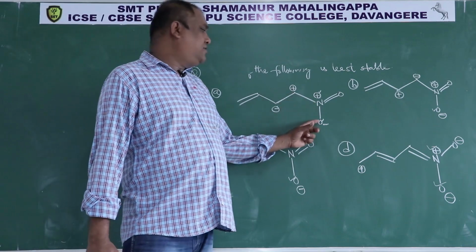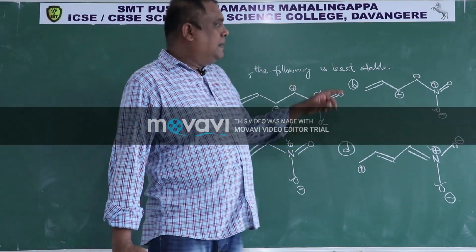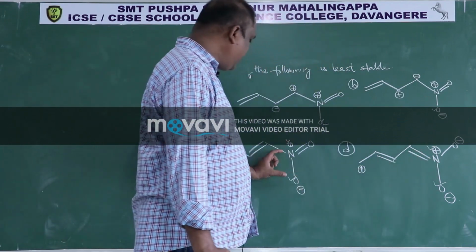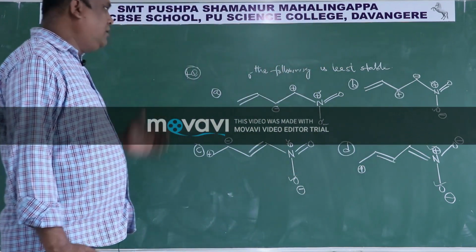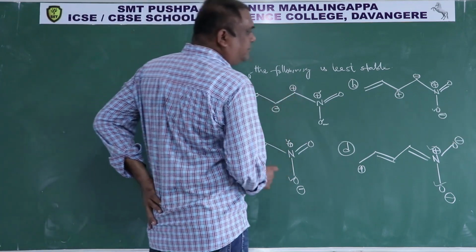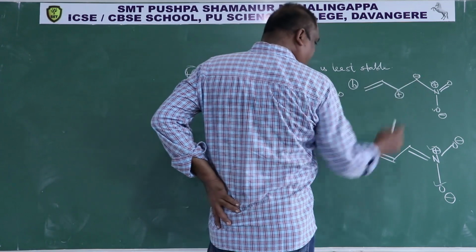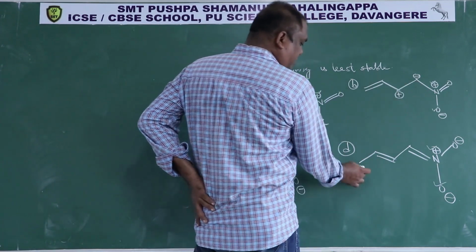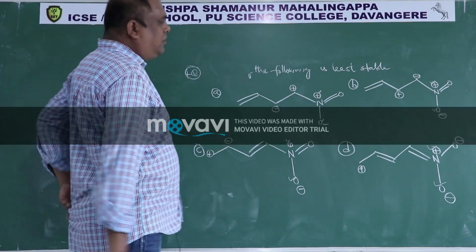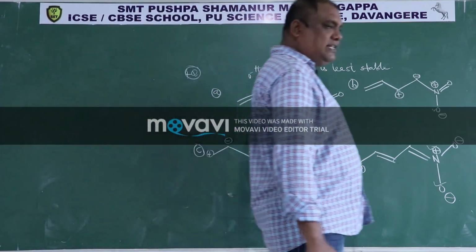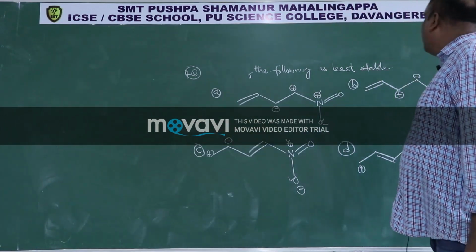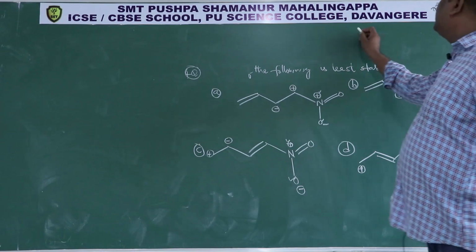So positive and negative are separated by the same distance in each. In addition to that, from this it is clear that all these four structures are going to have the same number of octets.